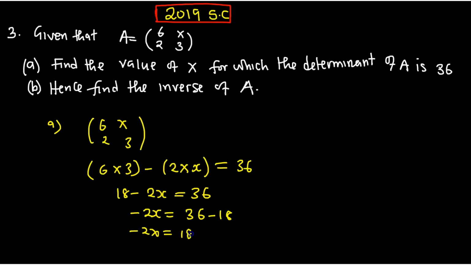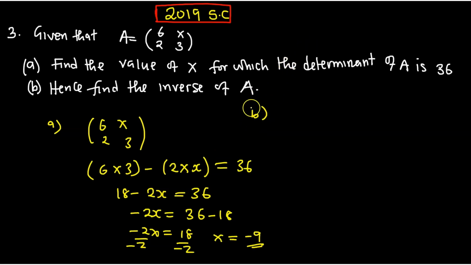18. Okay? Then now if you divide by negative 2, X therefore is what? Negative 9. So the value of X is negative 9. Now, let us go on to look at question B, which is finding the inverse. Like I said, look at the questions.